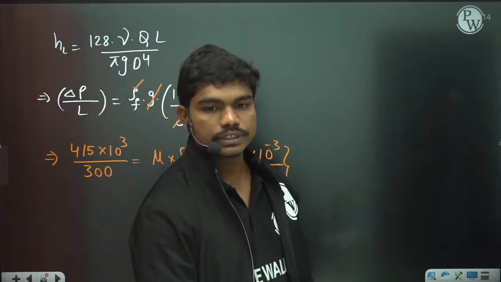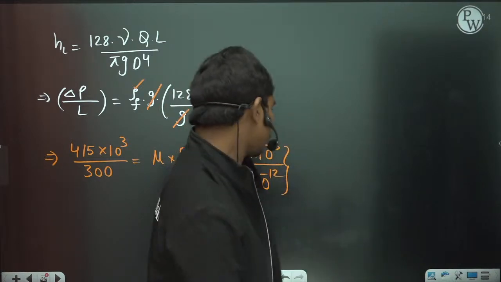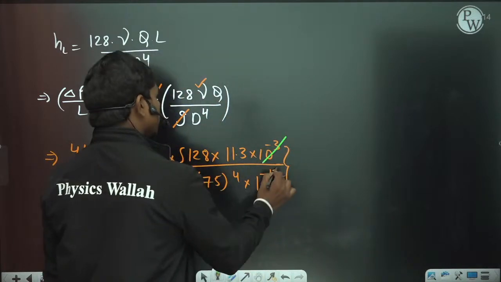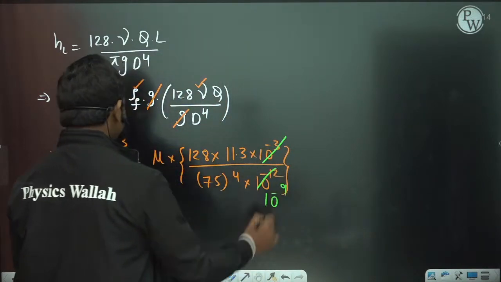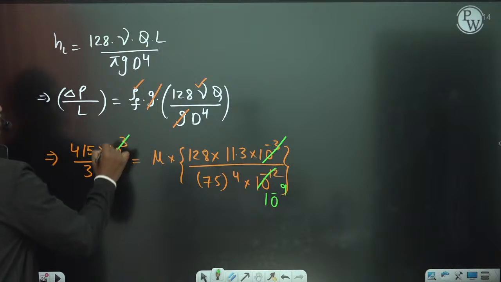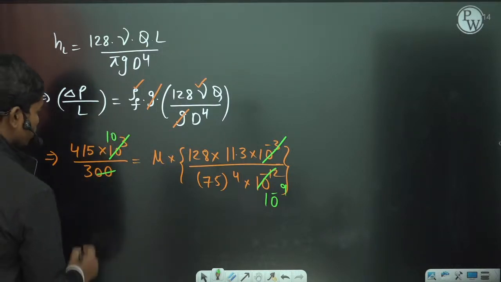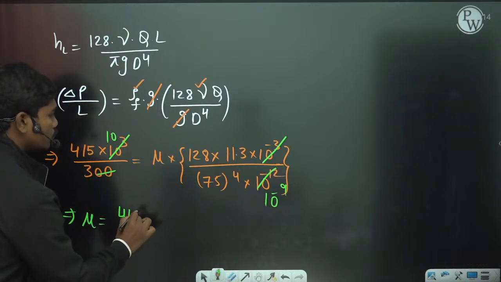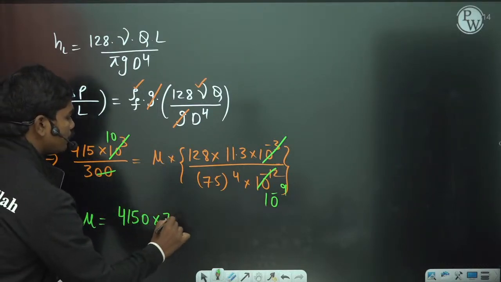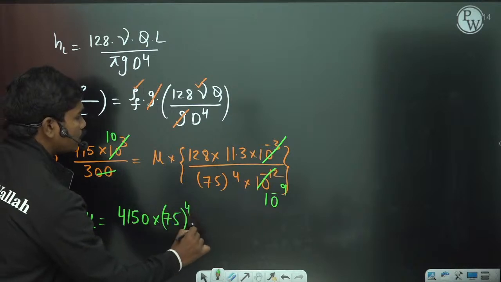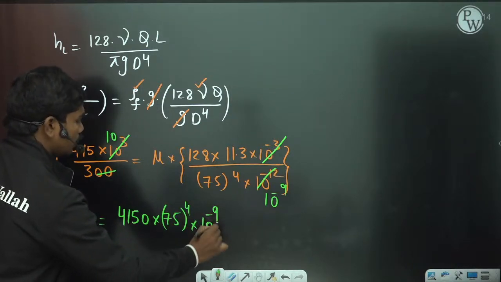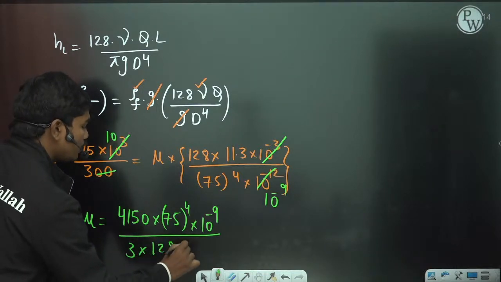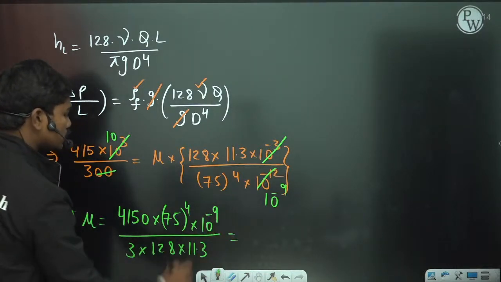Okay, 0.095 you are getting. So if you simplify 10 to the power minus 9, then mu is basically equal to 4150 into 75 power 4 into 10 to the power minus 9 divided by 3 into 128 into 11.3. Okay, so if you simplify this, you will get the answer.